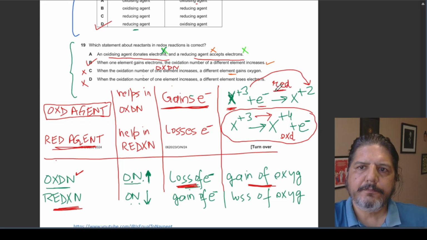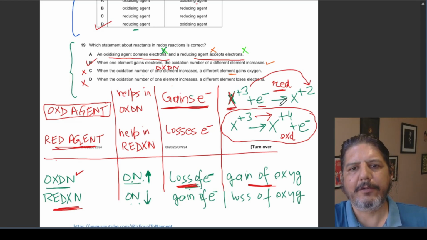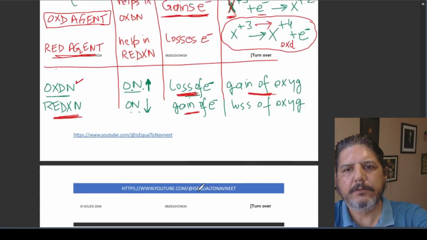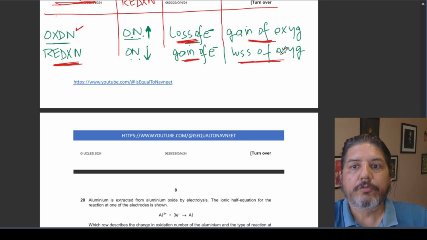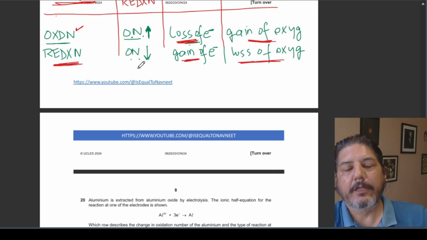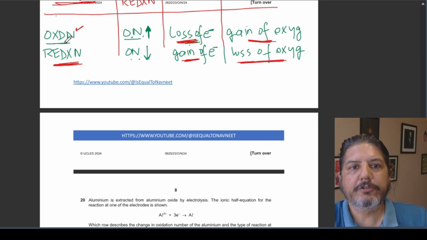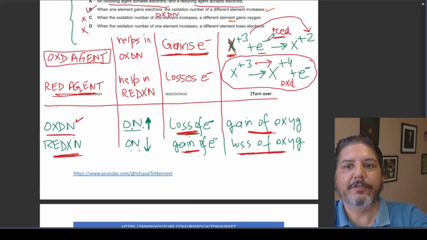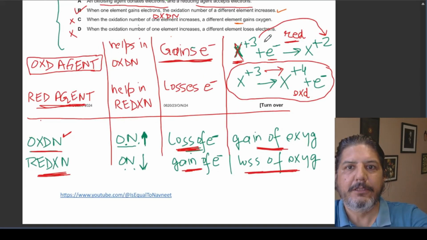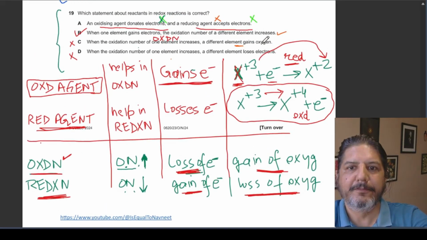So reduction is basically gain of electrons, which also implies loss of oxygen. Reduction in terms of oxygen is loss of oxygen. Oxidation in terms of oxygen is gain of oxygen. This is something you need to get familiar with.